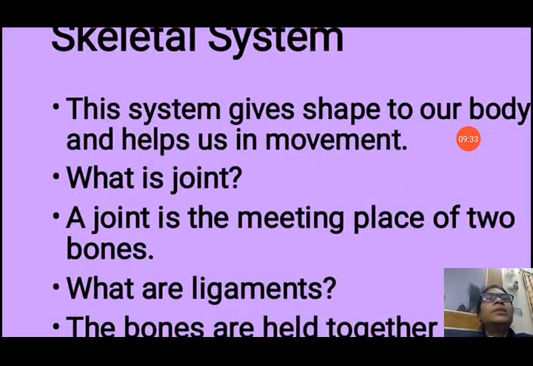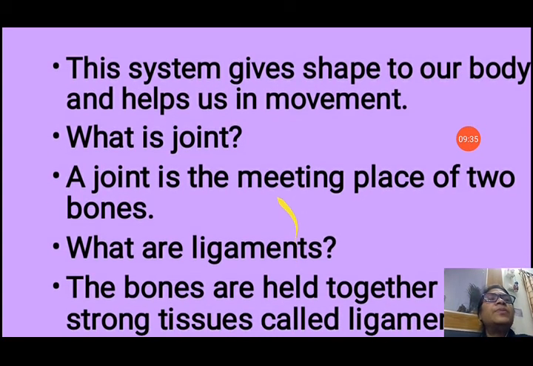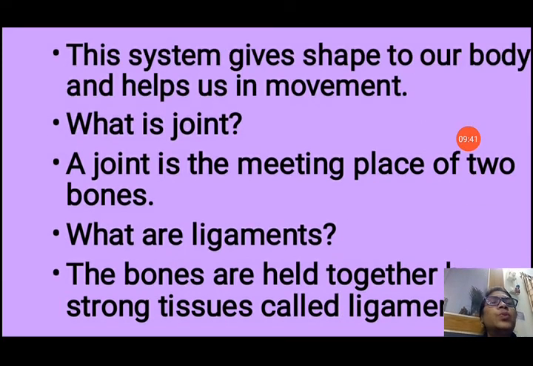Now skeletal system. What is a skeletal system? This system gives shape to our body and gives us movement. What is a joint? A joint is the meeting place of two bones. What are ligaments? The bones are held together by strong tissues called ligaments. At the joint where the two bones meet, they are joined through the ligaments, that is very strong tissue to join two bones together.